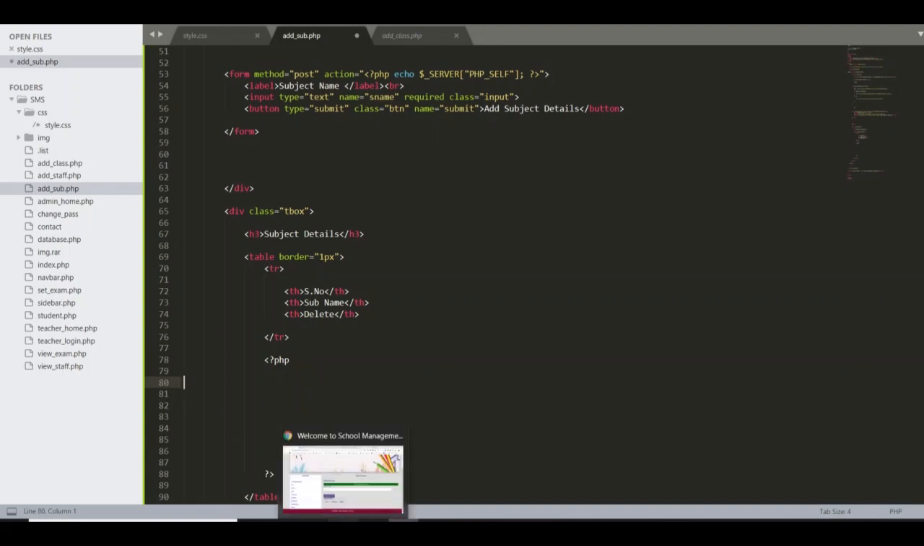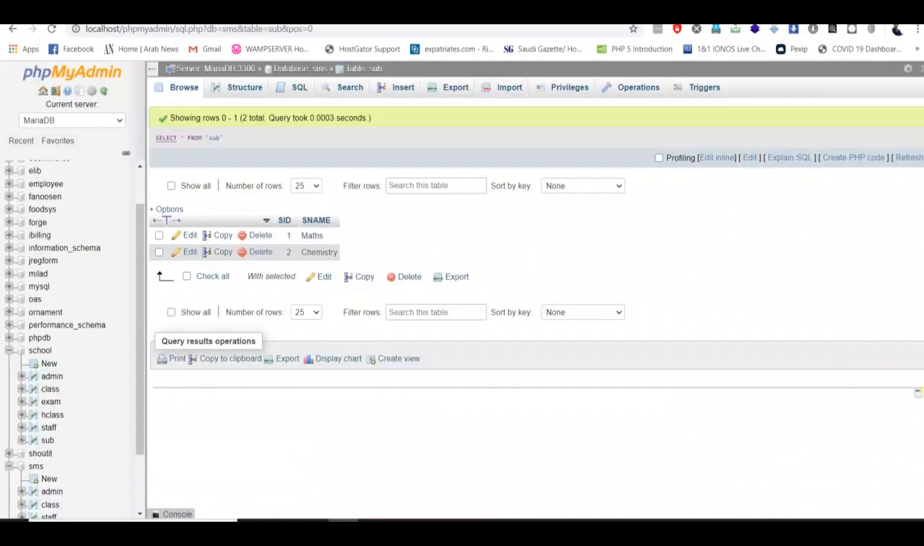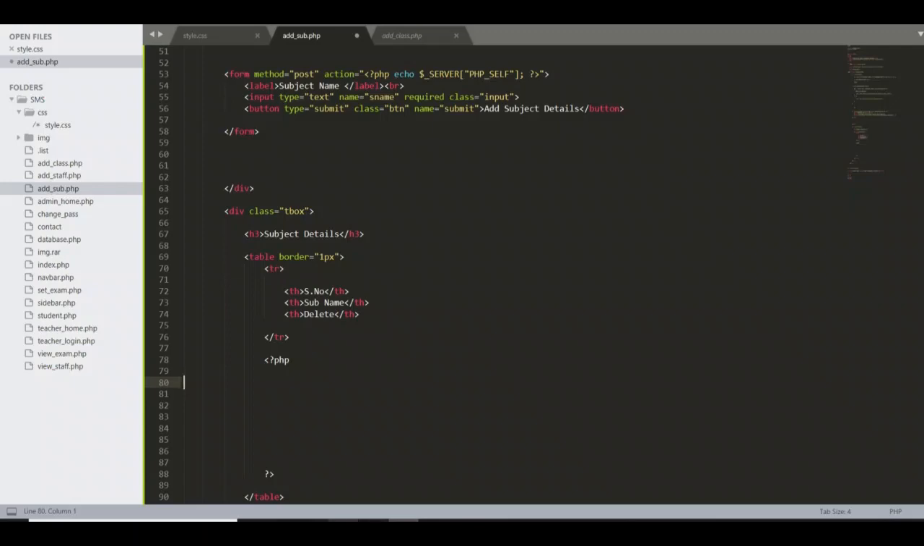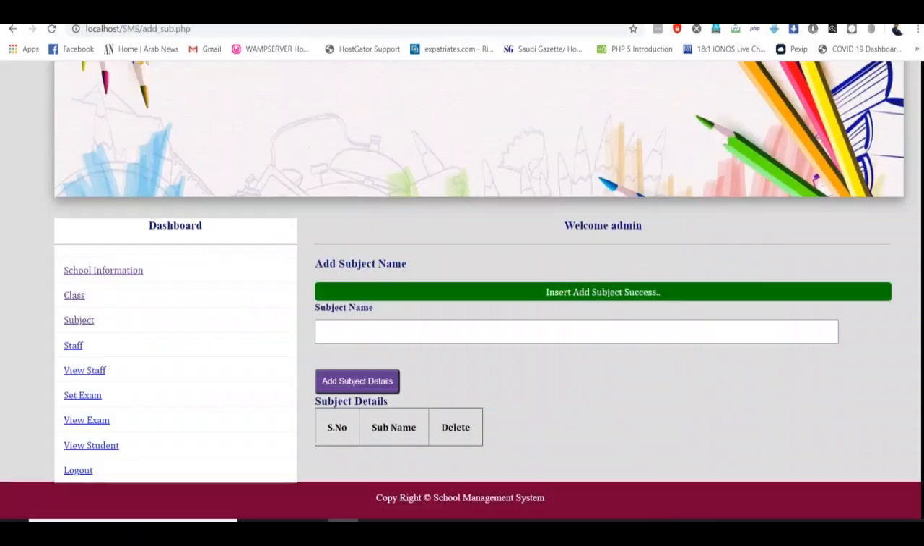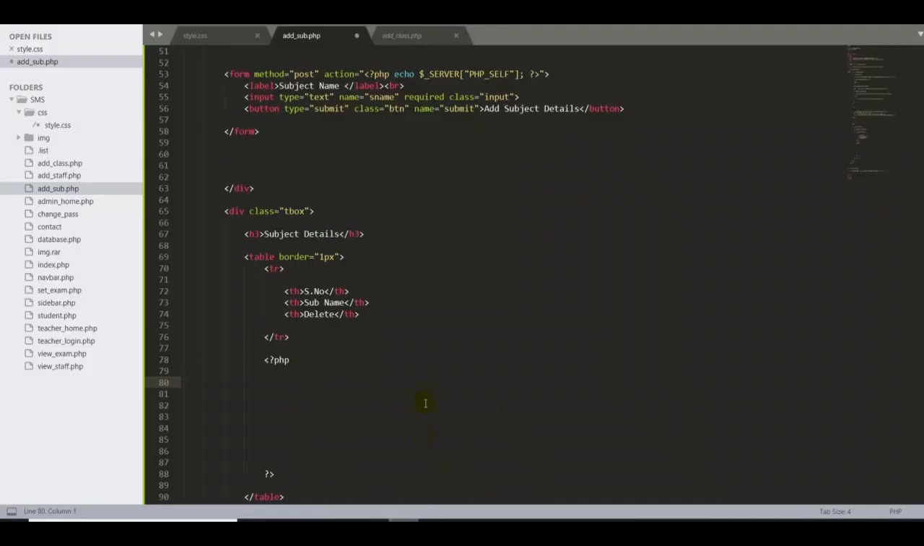For example, if you go back to my database, so far I have two records, one for the math subject and another one for chemistry. So we want to fetch all the details of these two and display them in the table. So first thing, we start with the PHP script, then I declare one variable. You can declare any variable.